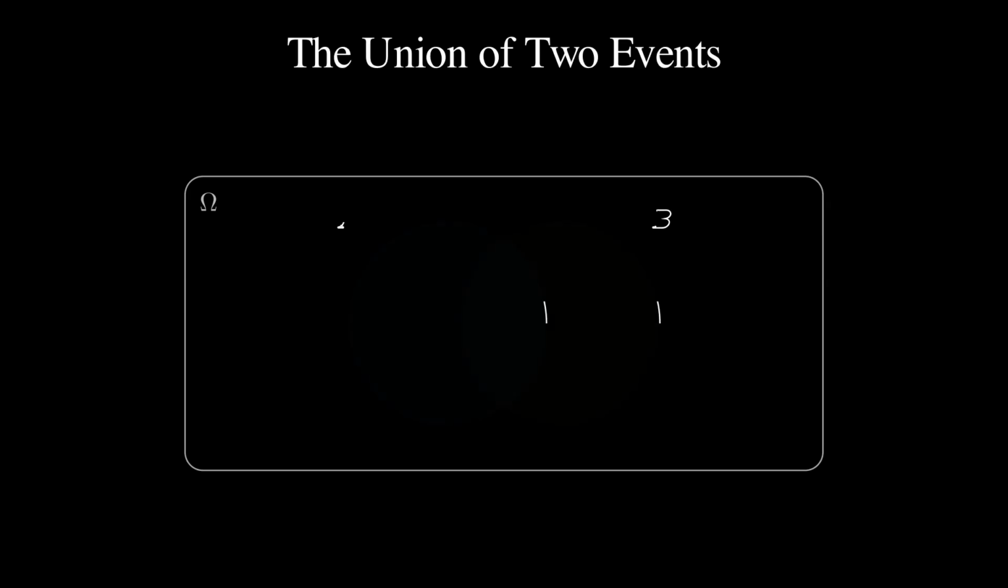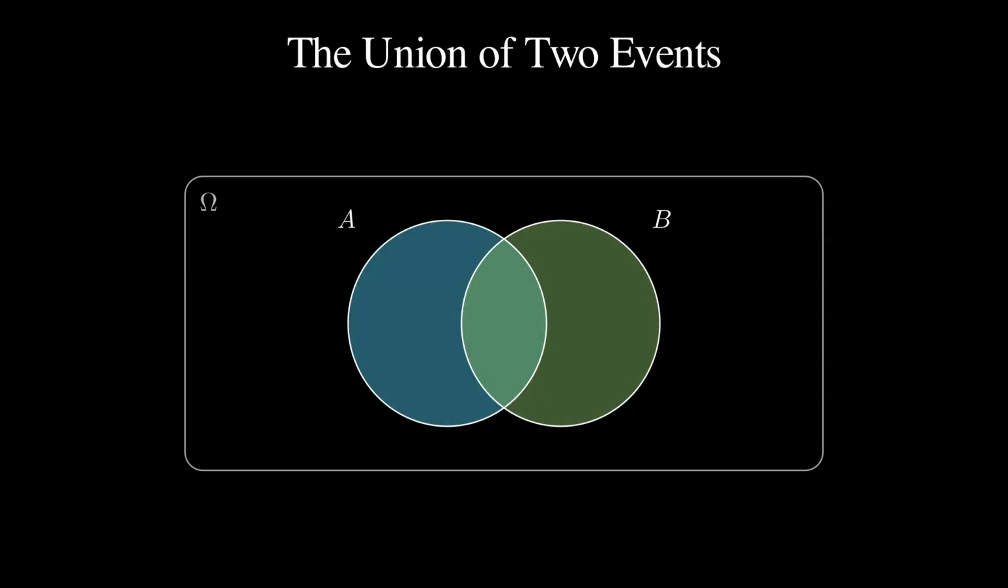What if the two events do overlap? Here are A and B with a shared lens in the middle. If we simply add PR of A and PR of B, we count that overlapping lens twice, once for each circle, so we subtract it back out once. In general, the probability of A union B equals PR of A plus PR of B minus the probability of their intersection. Add the parts, then correct for the double counting, and notice that when A and B are disjoint, the intersection is empty, and we recover plain additivity.